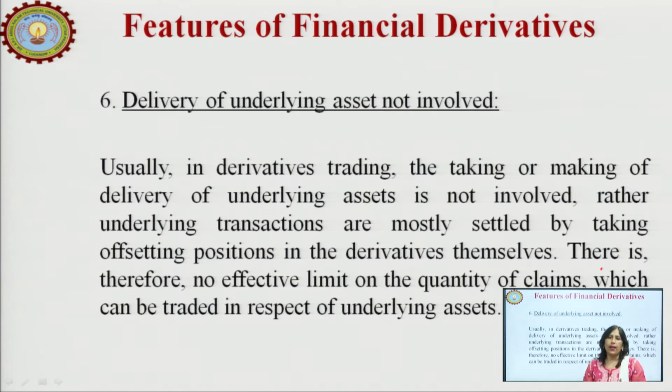Then at the end of that duration, if the actual price has risen, then whoever has taken the position that the price is going to rise will be the winner, and accordingly the settlement is going to take place. But actual delivery of the asset is not going to be made.